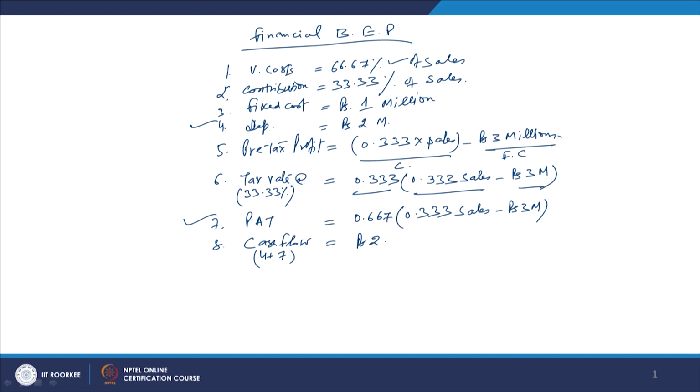This is rupees 2 million plus we are taking the same amount, 0.667 into 0.333 of sales, minus 3 million.